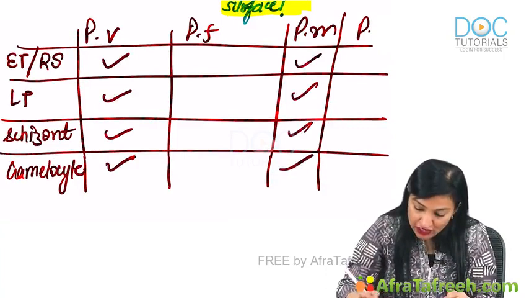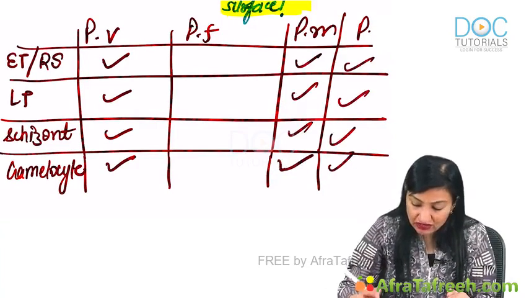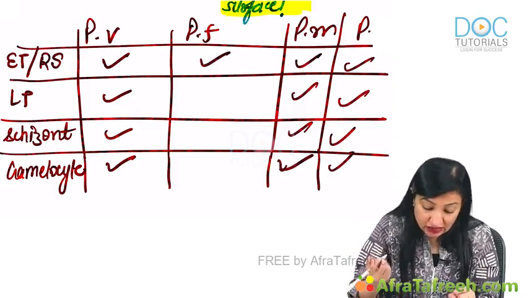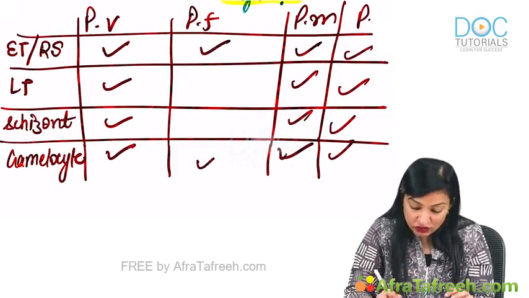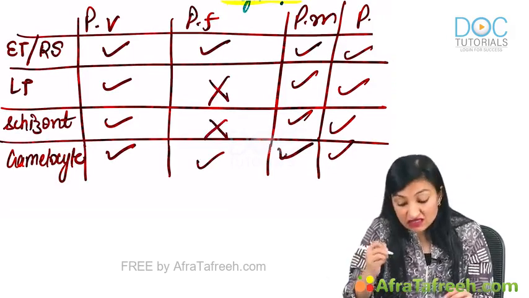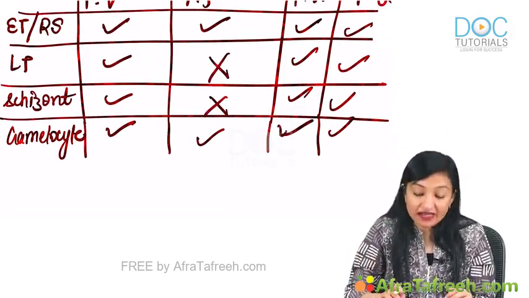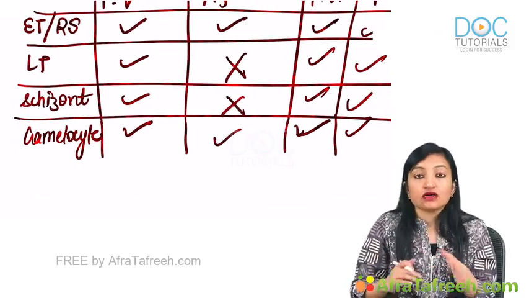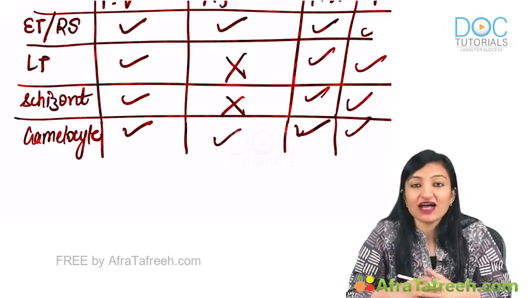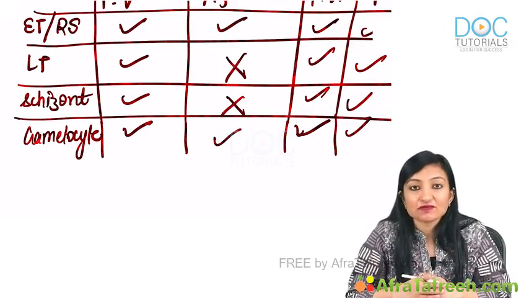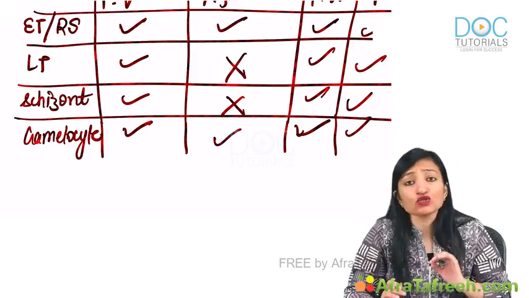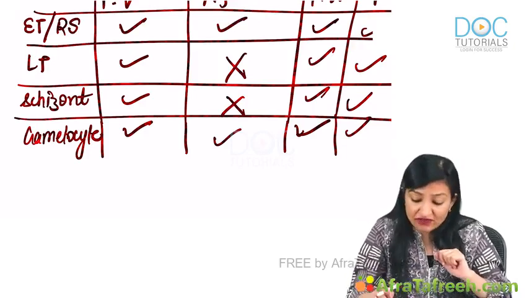In case of malariae also, all four are seen. In ovale also, all four are seen. In falciparum on the other hand, early trophozoite or ring stage and gametocyte are seen, but not late trophozoite or schizont. This is very important to know. Why is that so? Before I tell you the reason, do you think I have missed any stage in this table? Yes, I have deliberately missed it, merozoites. You know why? Because merozoites are too tiny to be seen on peripheral blood smear.